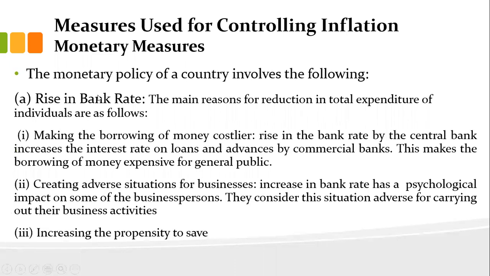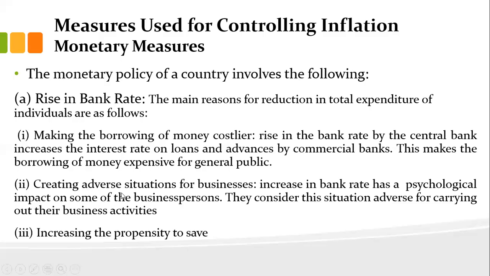Another method is also very simple. A rise in bank rate is one way through which the government or central authority can control inflation. Borrowing becomes costlier when the central bank raises the bank rate, which we were saying is the repo rate, and the advances by commercial banks. This makes borrowing expensive for the general public also, because if banks themselves are getting money at higher interest rates, obviously they want to generate some profit. For generating the profit, they will pass that interest rate to customers also.